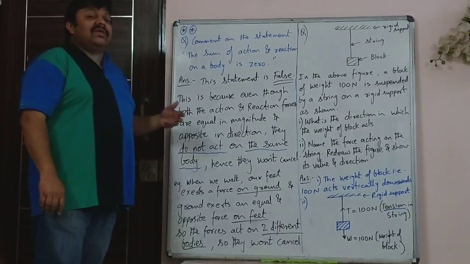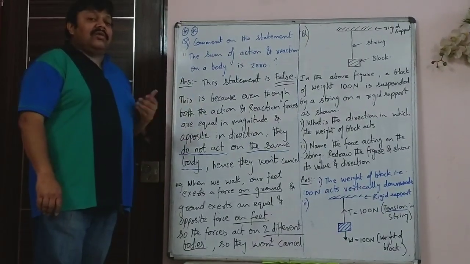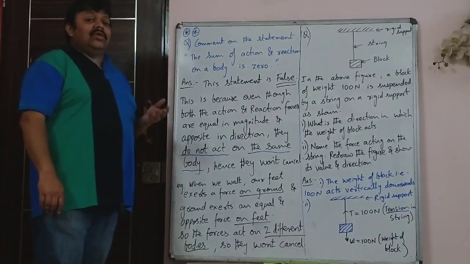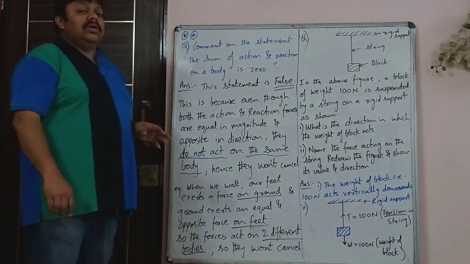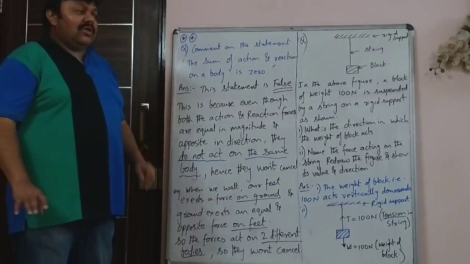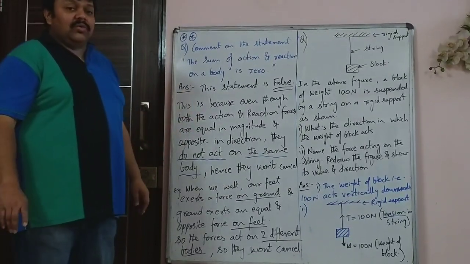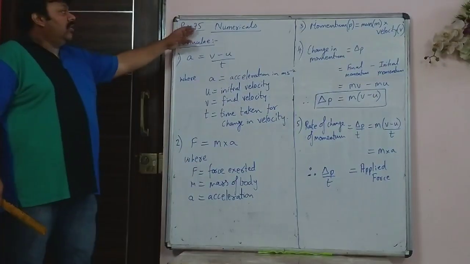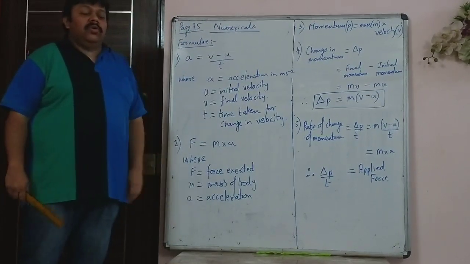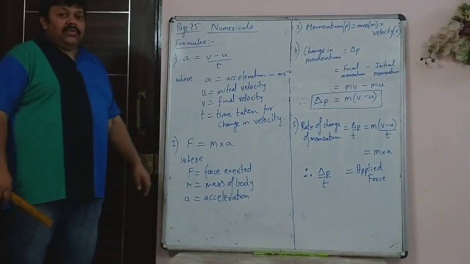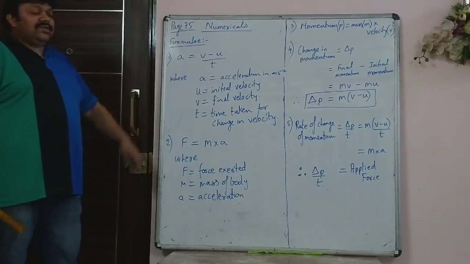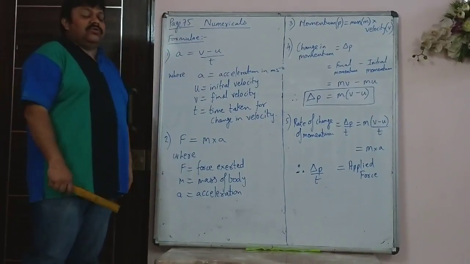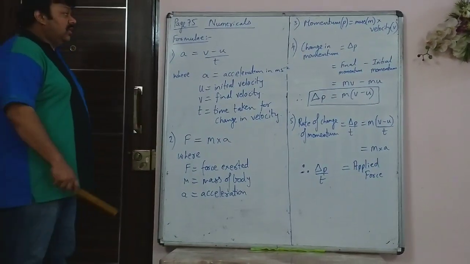Next we will see some sums based on F is equal to ma and on the basic formula that a is equal to v minus u upon t. Some basic small sums which are there in our Anish tutorial textbook. So now on page 75 of your Anish book, you have the formula and the numerical questions, sums. So let's see the basic formula based on which we will start doing these numericals.